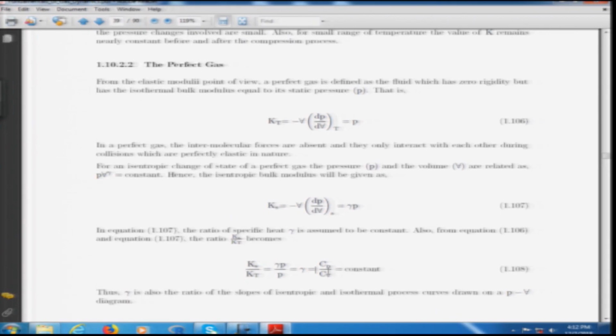It means that on a PV diagram, gamma is the ratio of the slopes of isentropic and isothermal curves, which we have seen in our school physics days, where we studied pressure-volume diagrams for various processes: isothermal, isentropic, isochoric, adiabatic, and thermodynamic cycles.